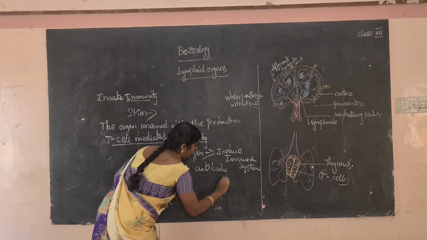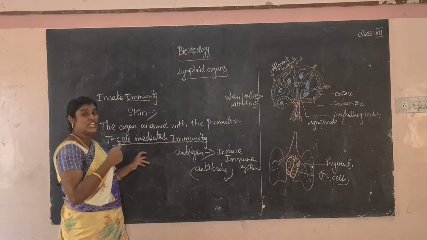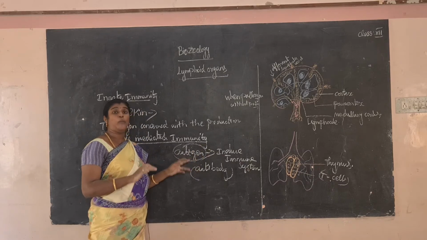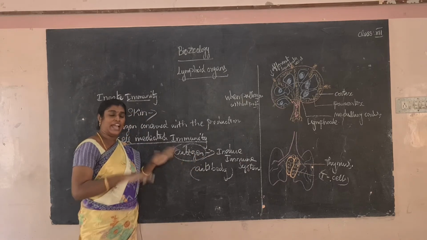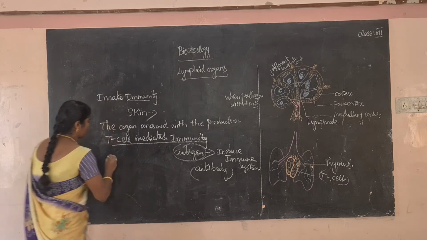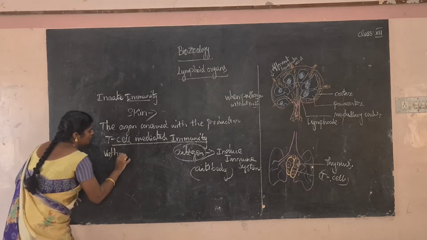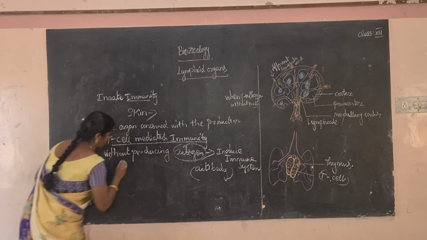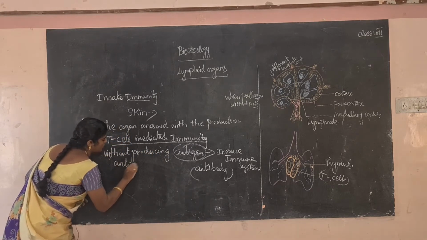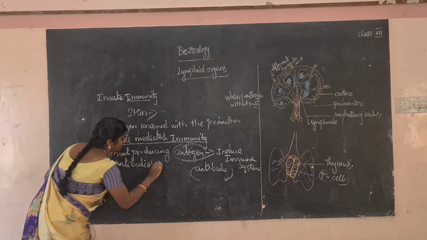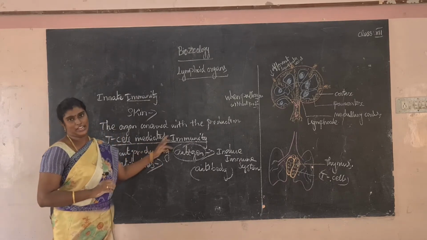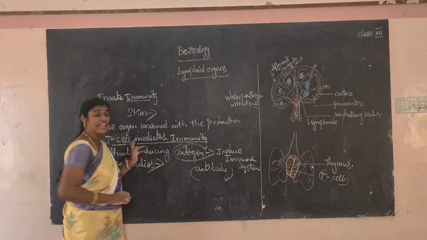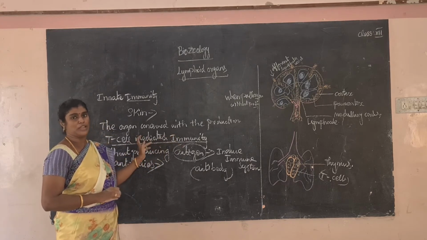But in the T-cell mediated method, when a pathogen or antigen enters our body, it is dealt with without producing antibodies. That is called the T-cell mediated method, otherwise called thymus mediated immunity.